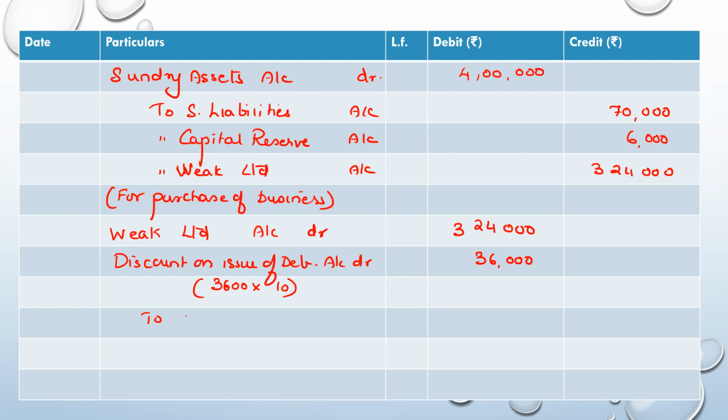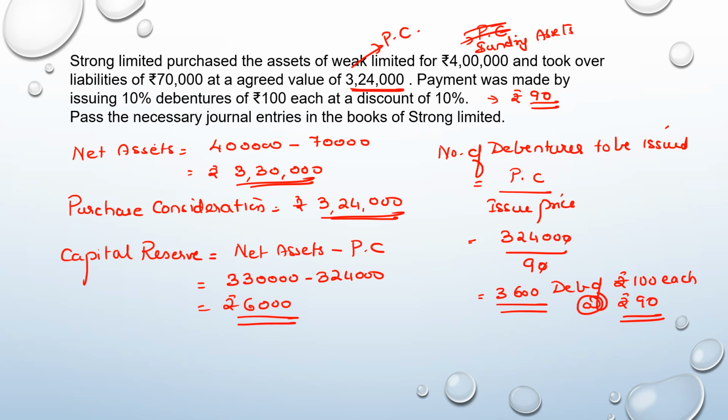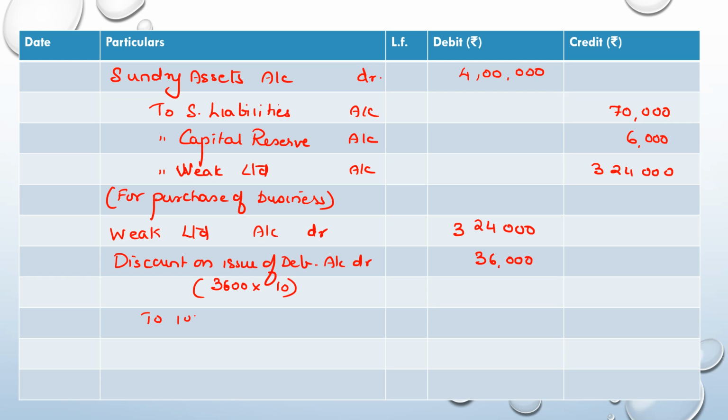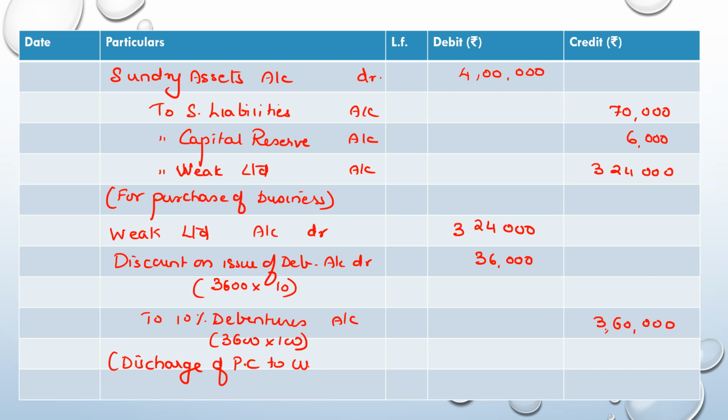To, what is being issued? They have issued 10% debentures here. So we will write 10% debentures account. That is 3,600 into 100. So you see that always the par value goes into the debentures account. So you see the total 3,60,000 tallies with 3,60,000 here. This is for discharge of purchase consideration to Week Limited by issue of debentures.